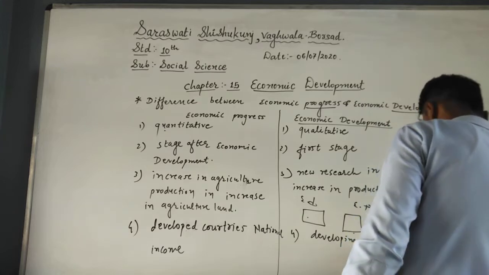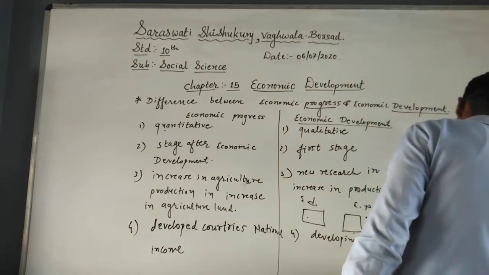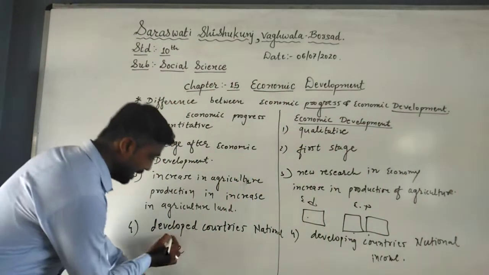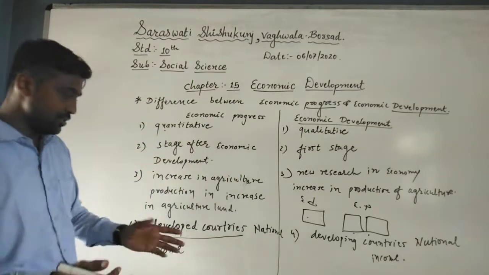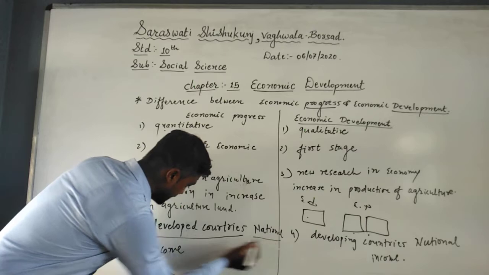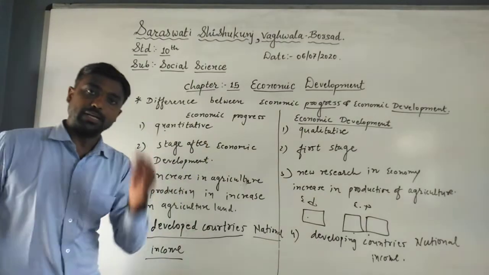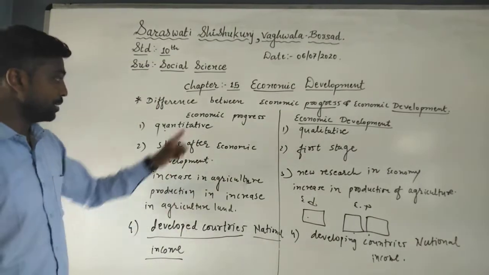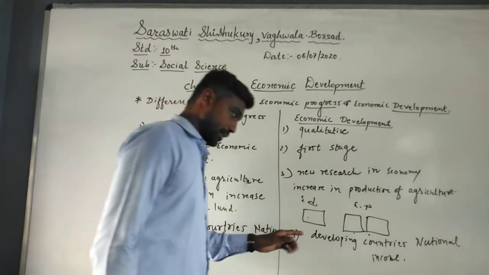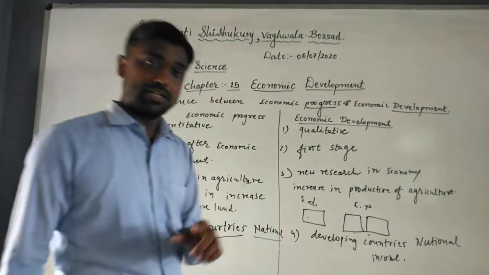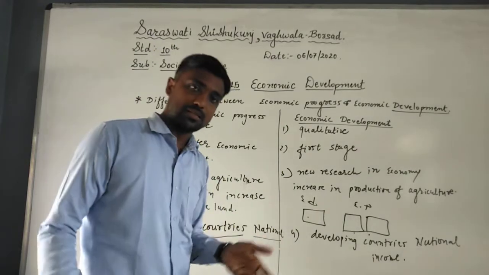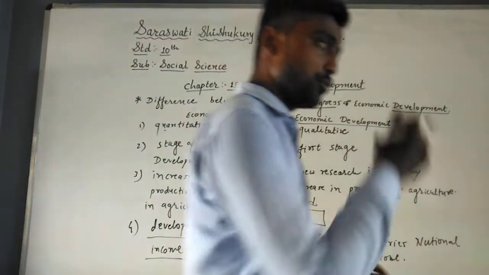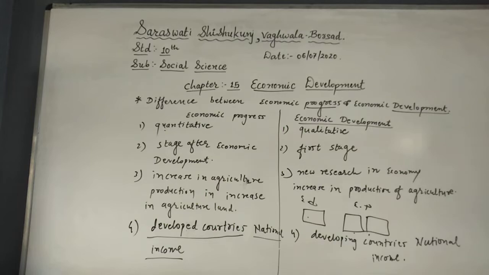Developing countries, and here developing countries' national income. Now for developed countries, I have written it short, so I will explain this point also. Constant increase in the national income of developed countries, for example America, France, Japan, etc. Wherever their national income is increasing, it is called economic progress. While the constant increase in the national income of developing countries, for example India, Sri Lanka, Pakistan, Bangladesh, is called economic development. So we get this 2-mark difference between economic progress and economic development.